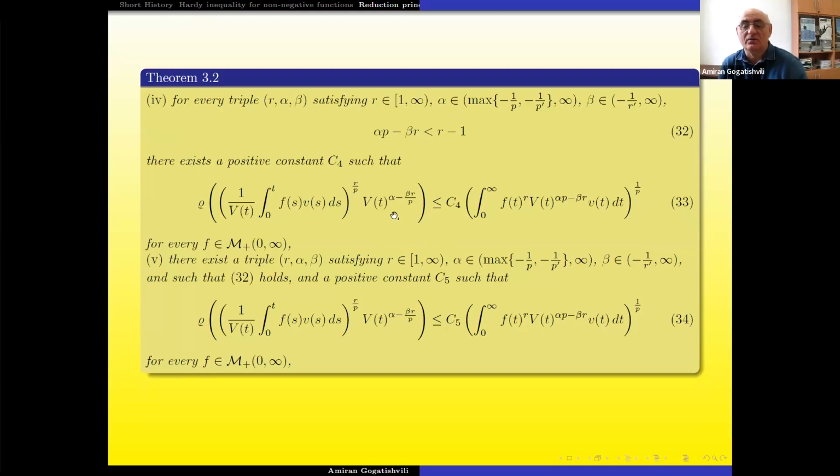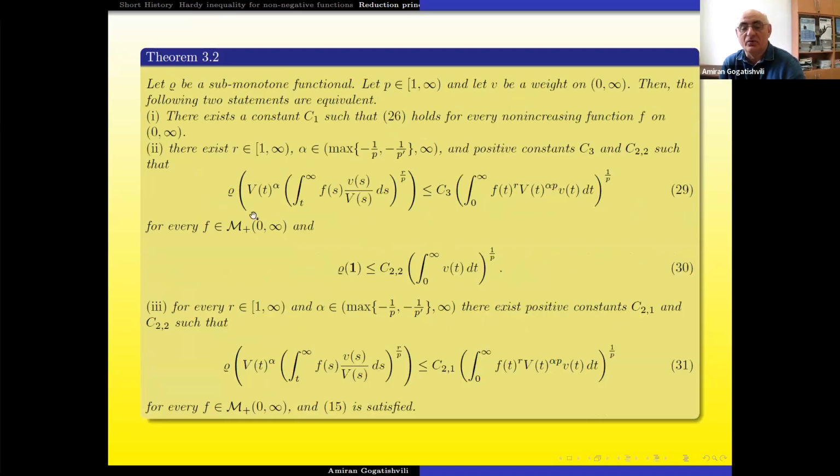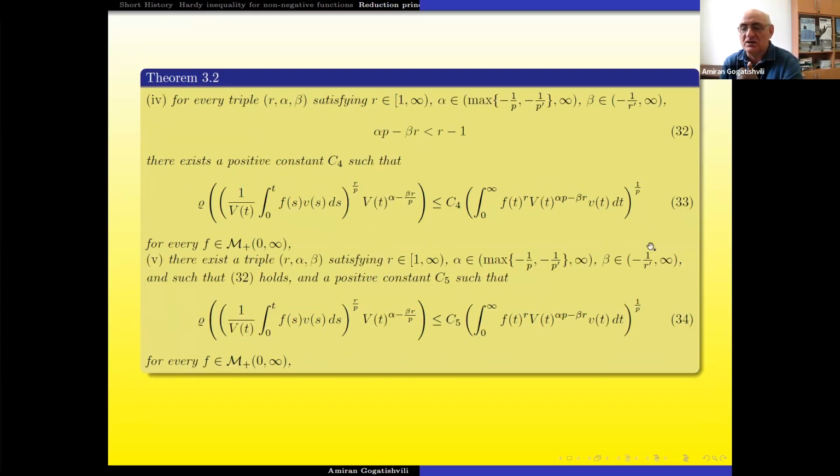If you know Hardy, why Hobson? But the situation is, if rho is a complicated operator, let's say a supremal operator also involving some kernel operator, sometimes to characterize this for 27 it is more difficult, and in some situations it is even unknown, but in some situations this 33 is no rounded.